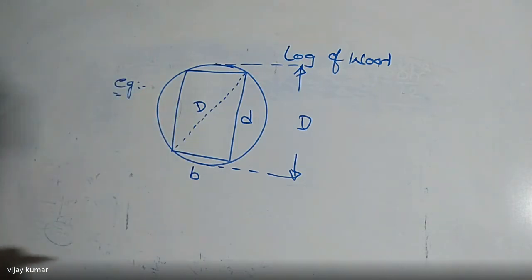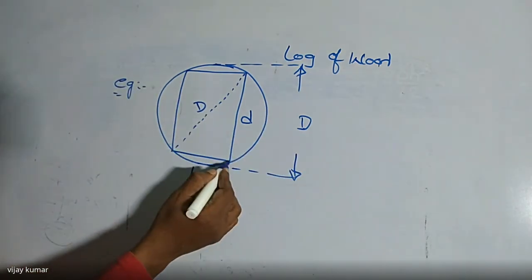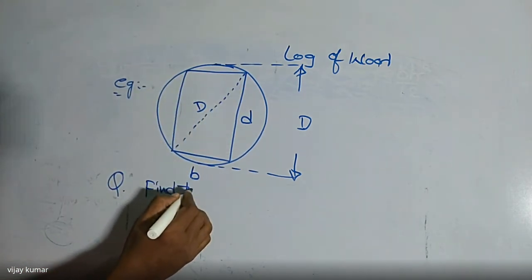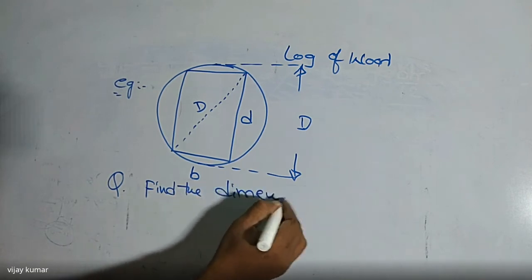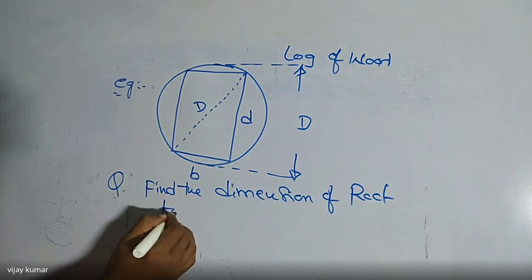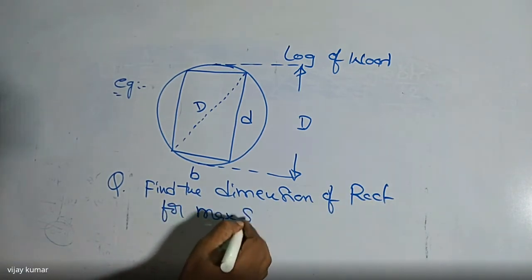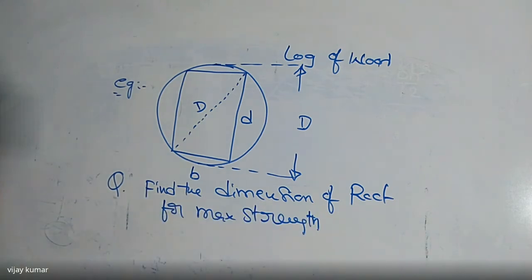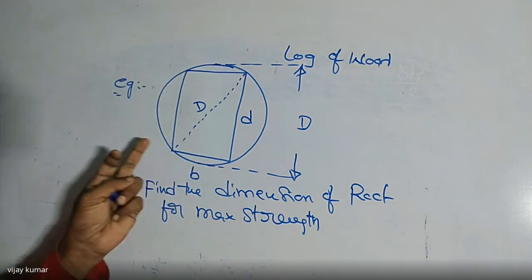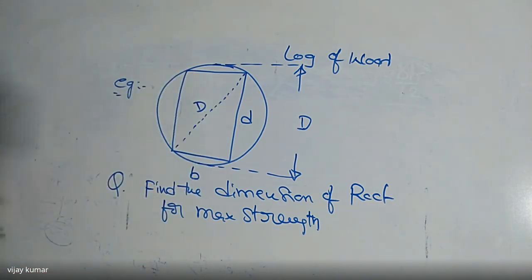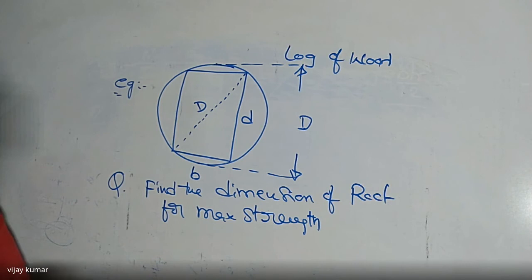My question, I'm writing the question: find the dimensions of the rectangular section for maximum strength. So how to find it? What are the dimensions of the rectangular section to cut from a log of wood such that this section has maximum strength? If you want to find the maximum strength, we have one relation from the bending equation.